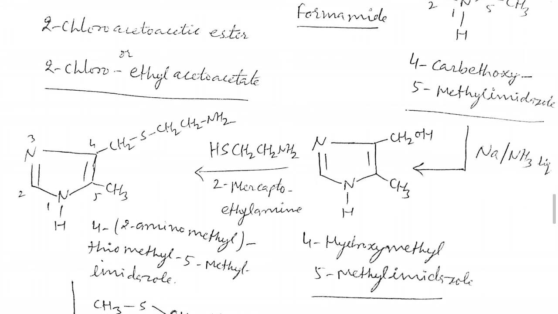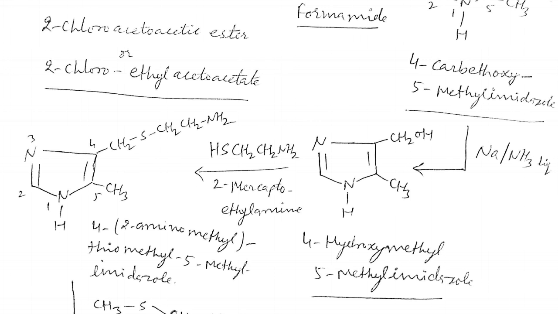So this group we are putting here. Look at here, HSCH2CH2NH2. The IUPAC name of this is 2-mercaptoethylamine, because this is the mercapto group. So we will use 2-mercaptoethylamine here. The hydroxyl group present at position number 4 reacts with the hydrogen of the mercapto group, and a water molecule is removed, and the sulfur is directly linked with the carbon at position number 4.